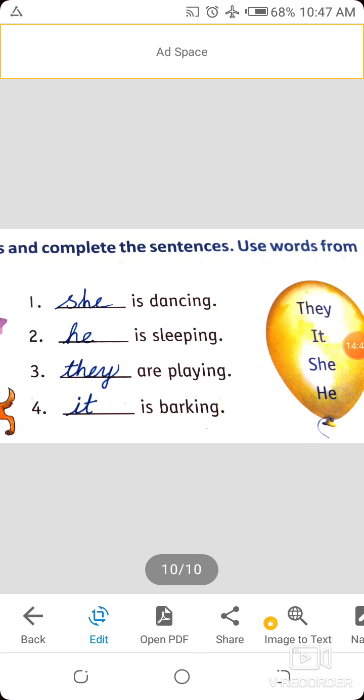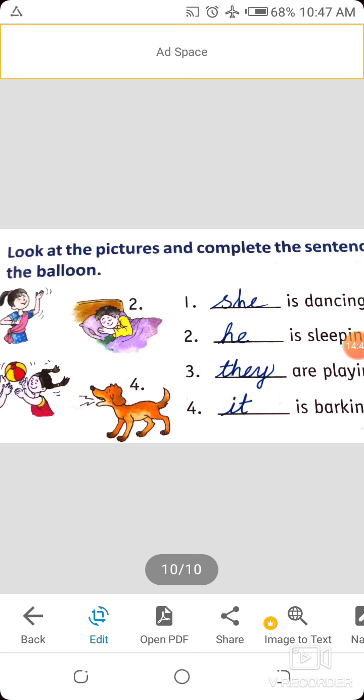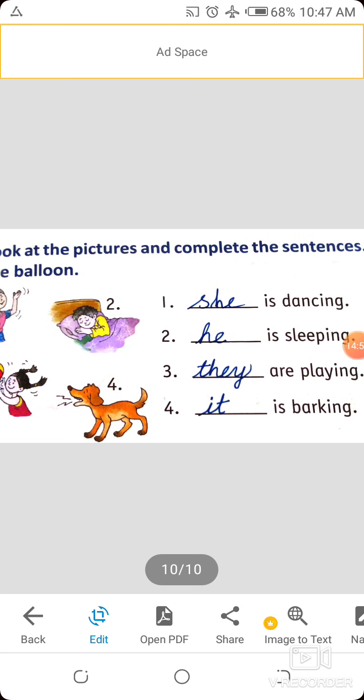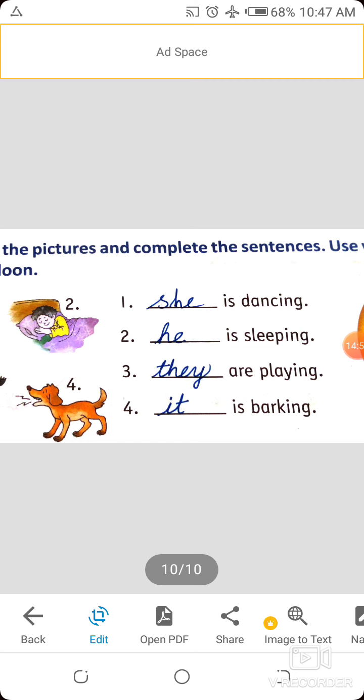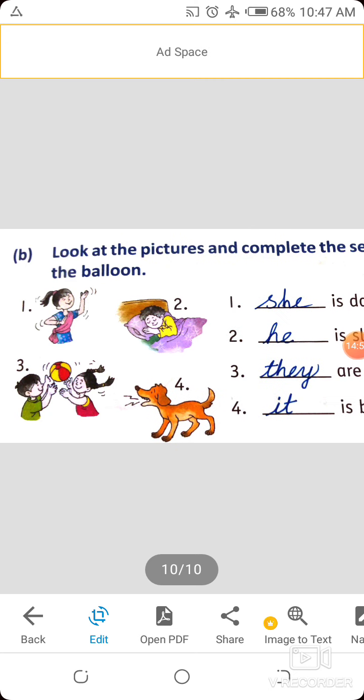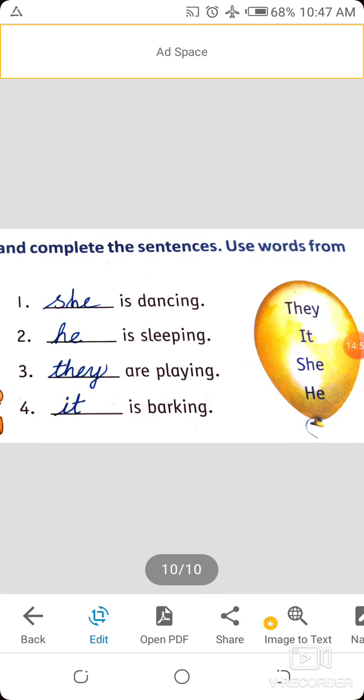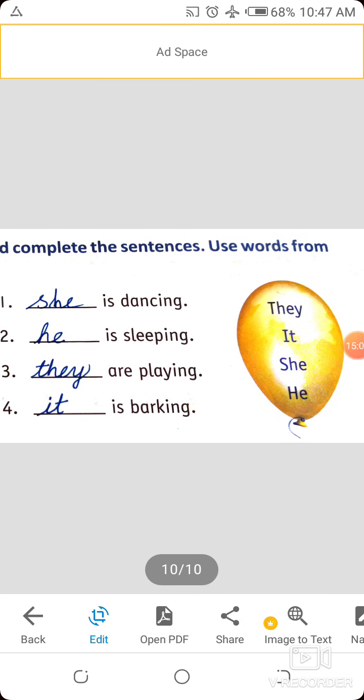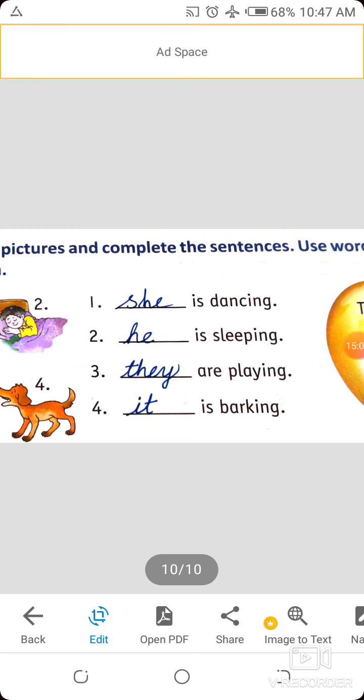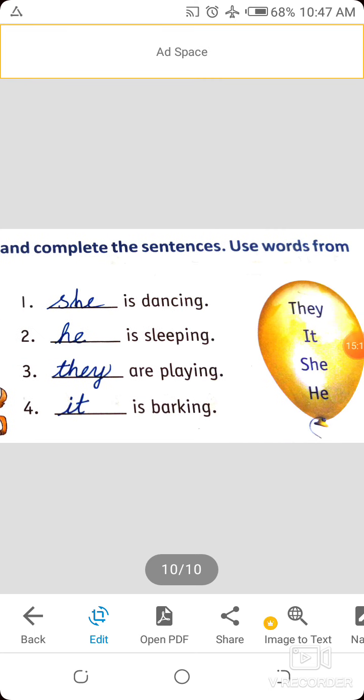We use words from this balloon. First of all, blank is dancing. Look at the picture. Here who is dancing? One girl is dancing. So for a girl which word will we use? See in the balloon: they, it, she and he. Which word is correct? Yes, it is she. She is dancing because she is a girl. That's why we use here she.